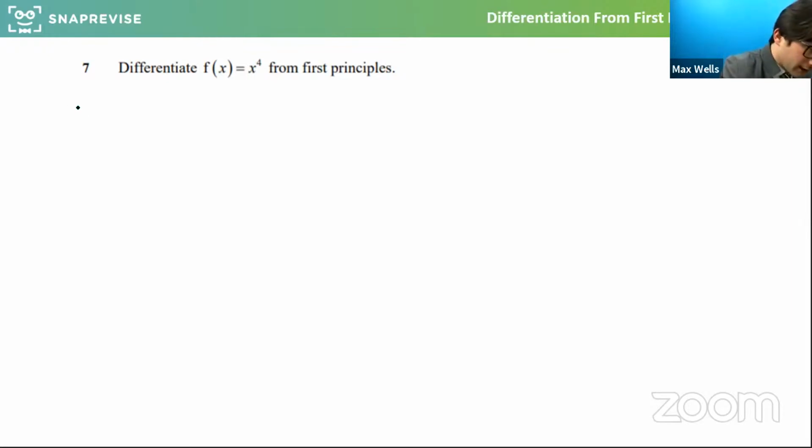So to differentiate this from first principles, I'm going to get the pen ready. We're going to use the formula from before.